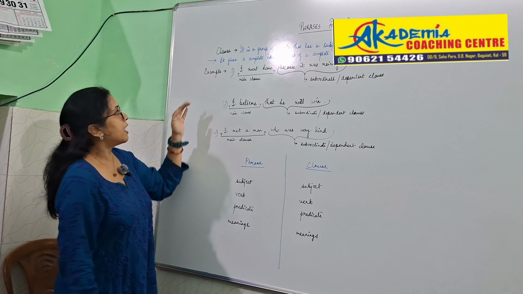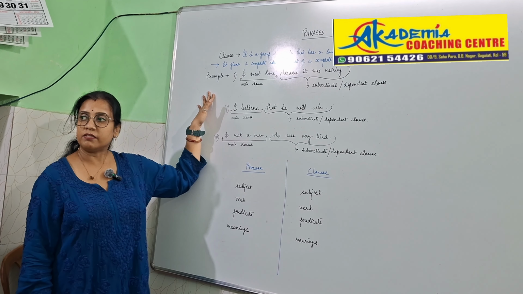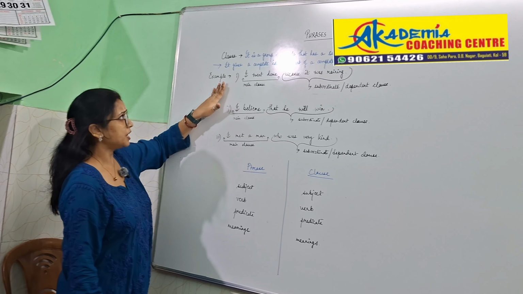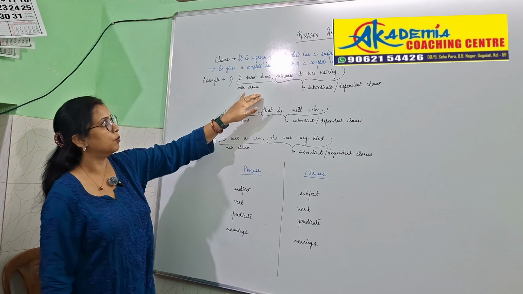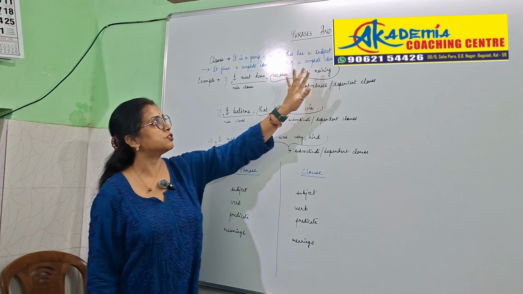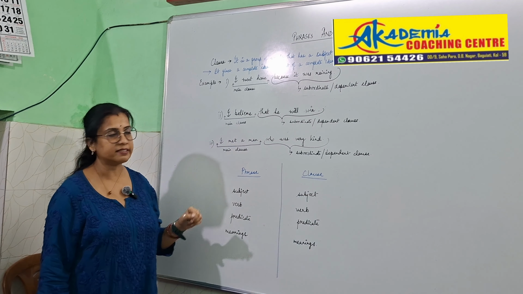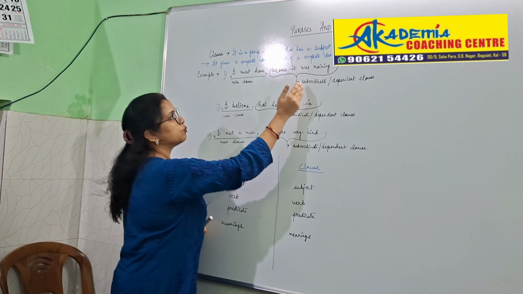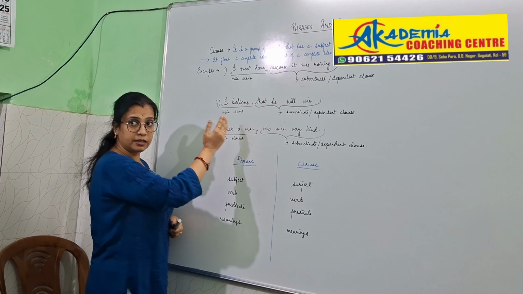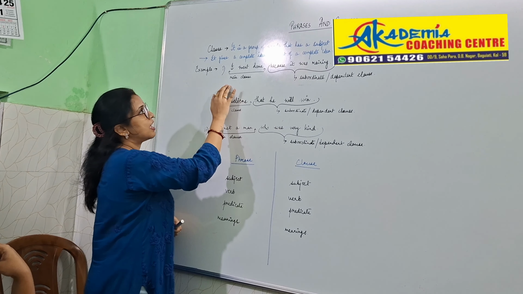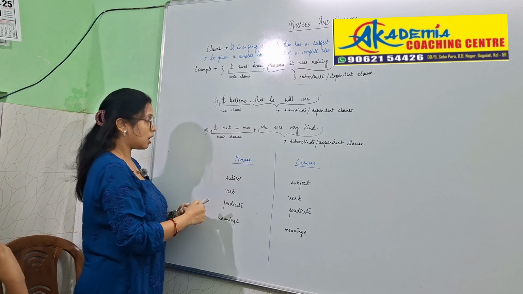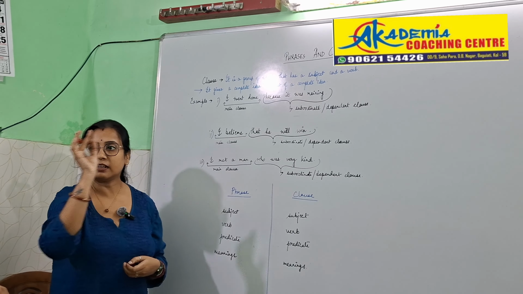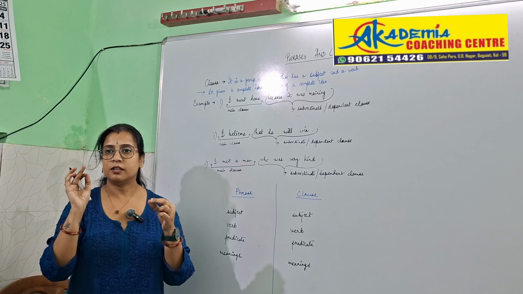Alright, let's take some examples and then it will become much easier for us to understand. Like, I went home because it was raining. Number one sentence. Now, if I divide this sentence, I went home, and put a full stop over here, it is giving me a complete meaningful sentence.